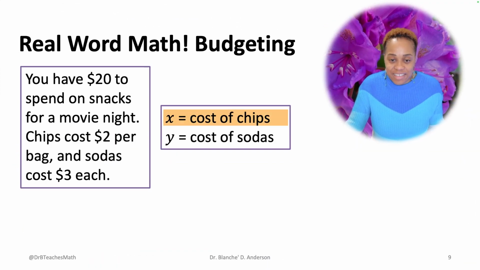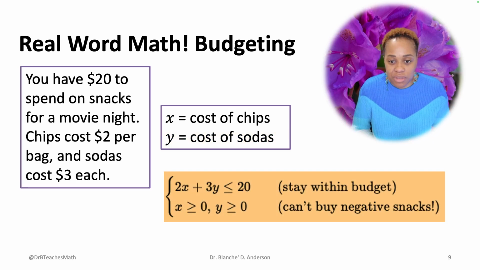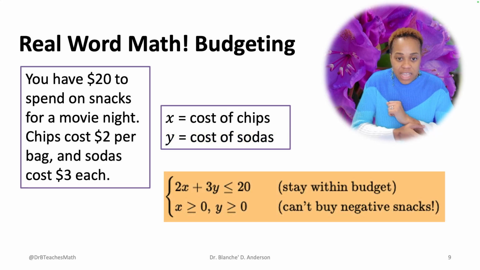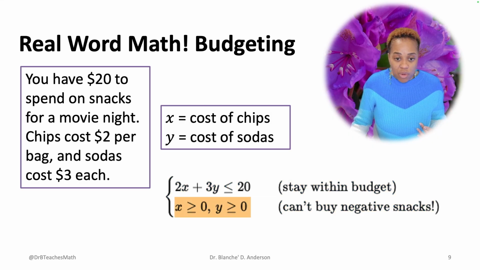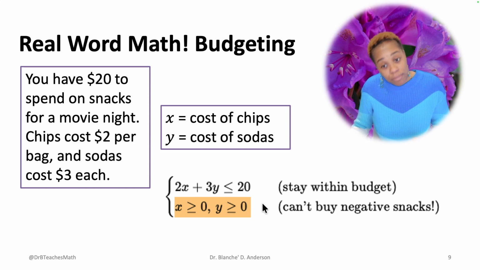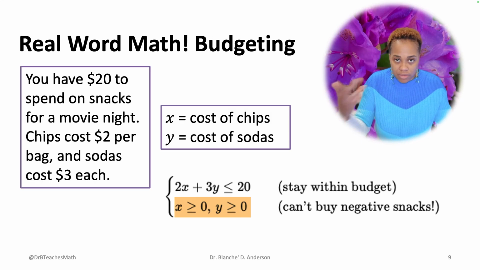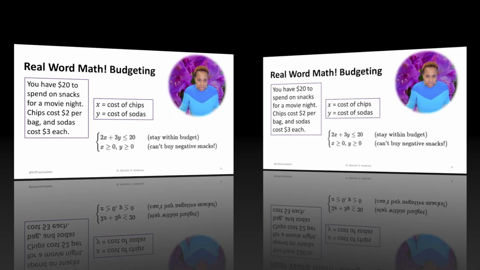So if I let X be the number of bags of chips and Y be the number of sodas, this is what my inequality would look like. Just so I can stay within budget, I need to make sure that however many chips and however many sodas I buy, I've got to stay under $20. And then you see these inequalities here at the bottom. That just means you're not going to buy negative 2 bags of chips. You're going to buy some chips and some sodas. You might just buy all chips. You might just buy all sodas, but you're not going to buy a negative amount of anything. So that's what that means.